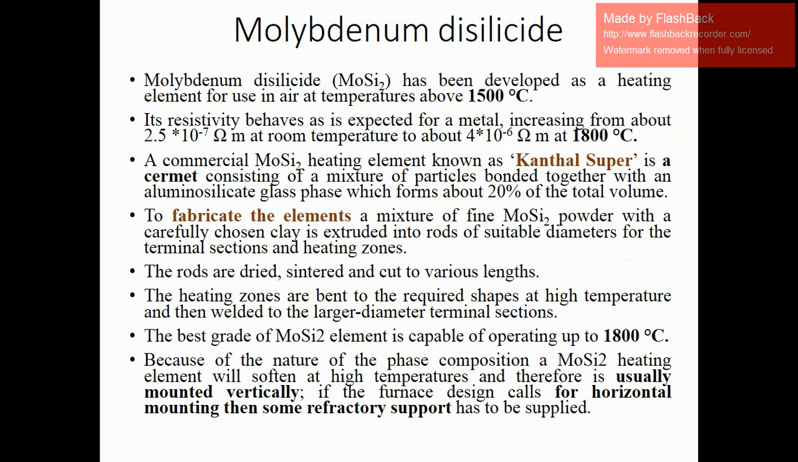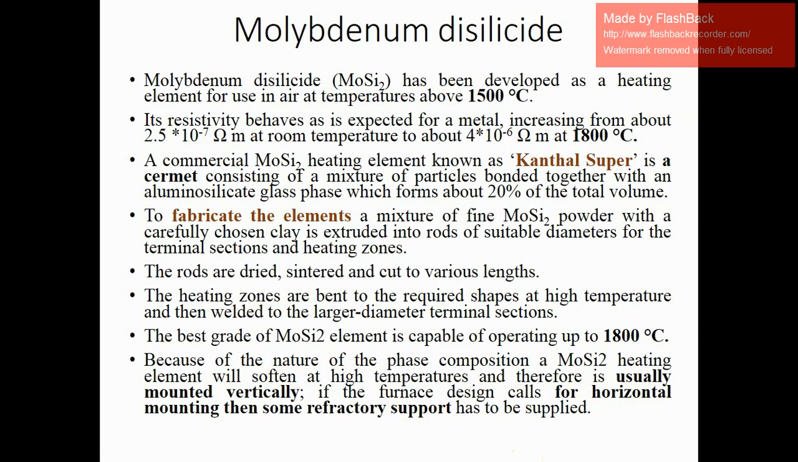The heating zones are bent to the required shapes at high temperature and then welded to the larger diameter terminal sections. The best grade of MoSi2 element is capable of operating up to 1800 degrees Celsius. Because of the nature of the phase composition, a MoSi2 heating element will soften at high temperature and therefore is usually mounted vertically. If the furnace design calls for horizontal mounting, then some refractory support has to be supplied.